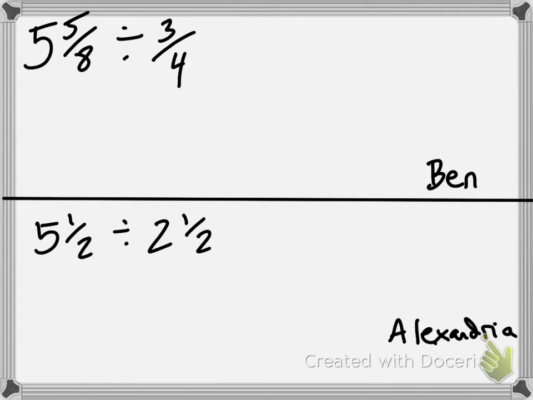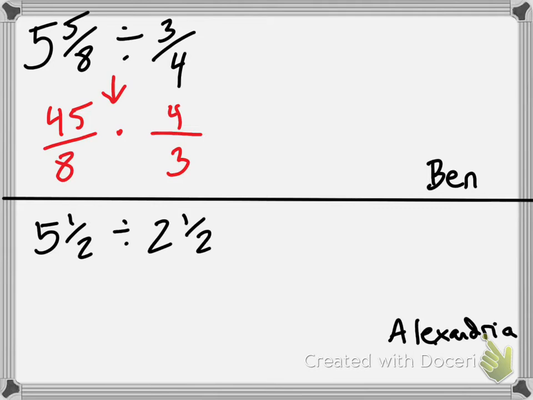Great job. Here we've got these next two for Ben and Alexandria. So Ben, based on our previous knowledge, what is 5 and 5/8 as an improper fraction? 45/8. Perfect. So then we do keep, change, flip. We keep this. We're going to change our division sign. What do we change it into? Multiplication sign. Perfect. And then we flip 3/4, our reciprocal. What does 3/4 become? 4/3. Perfect.